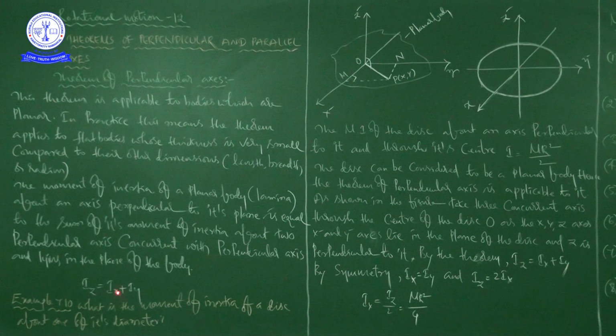So Ix is the moment of inertia of this planar body about the x-axis. Iy is the moment of inertia of the planar body about the y-axis, right? If you know the moments of inertia about the x and y axes respectively, and you add them, that will be equal to the moment of inertia of the planar body about the z-axis, right?